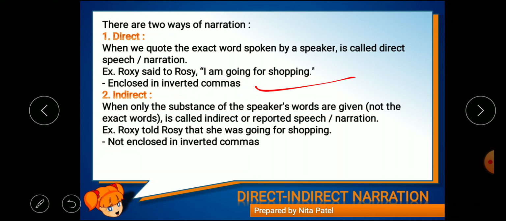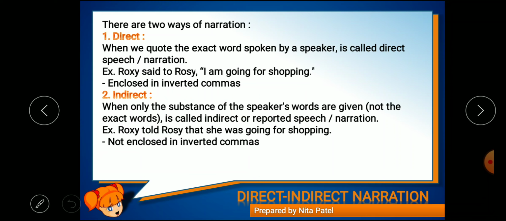The next is indirect speech or indirect narration. When only the substance of the speaker's words is given, not the exact words. In direct speech, the exact words are given, but in indirect speech, only the substance, the essence of the speaker's words, is given. It is called indirect speech, reported speech, or indirect narration. Many people call it reported speech as well.